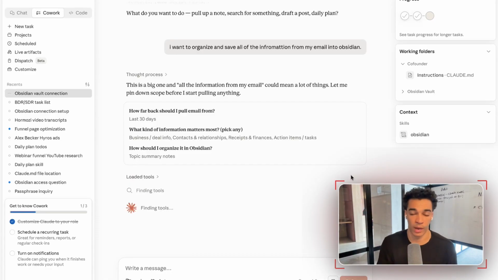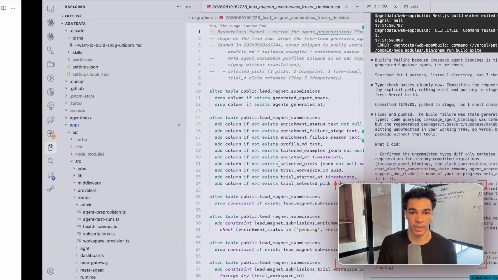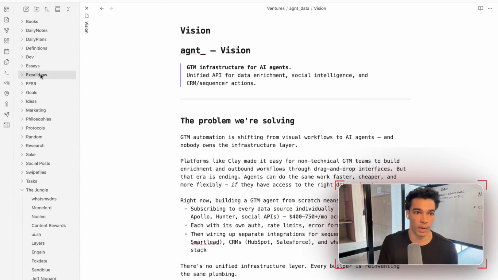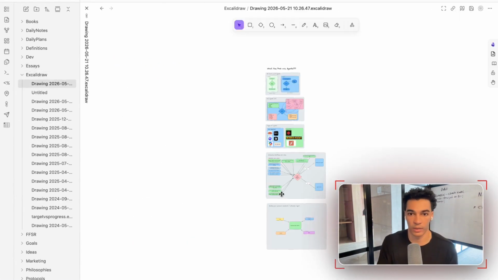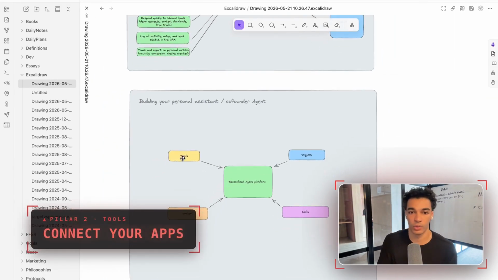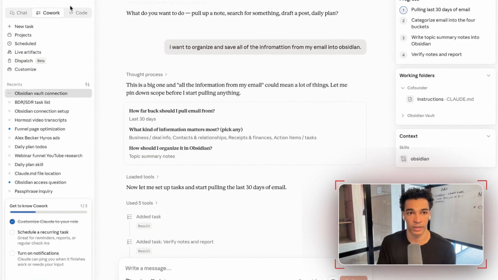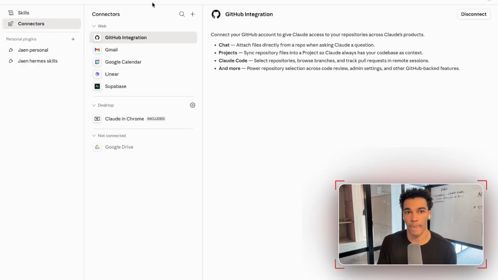Obviously, like I said, this is going to take a while for each of those sections. While it's working on that, what we're going to do is head back into my Obsidian where I have this note, and let's talk about tools next. So what I just connected with Gmail is a tool. Tools in Claude are these connectors, right? So we go to customize, connectors, and then tools.